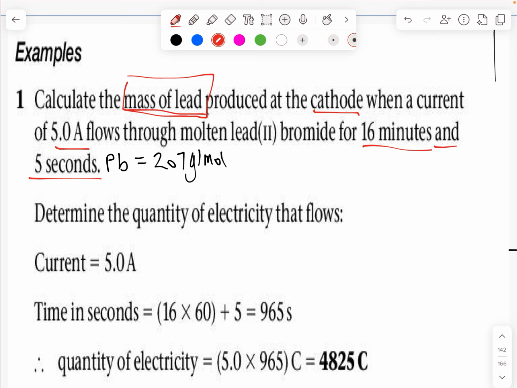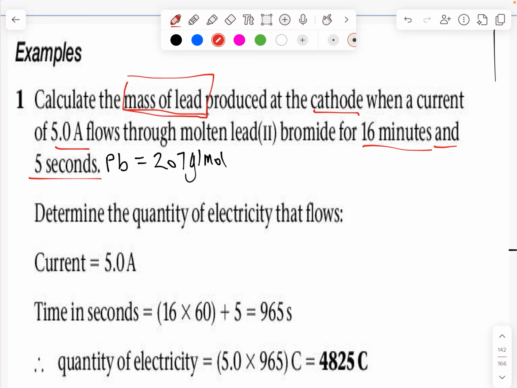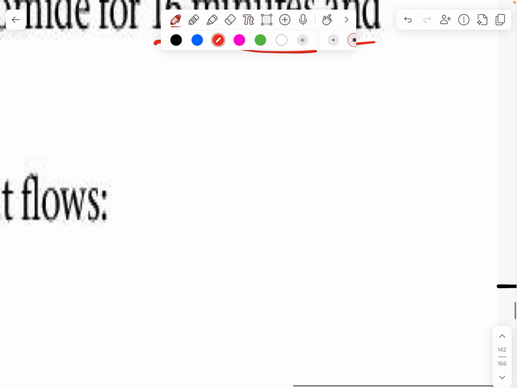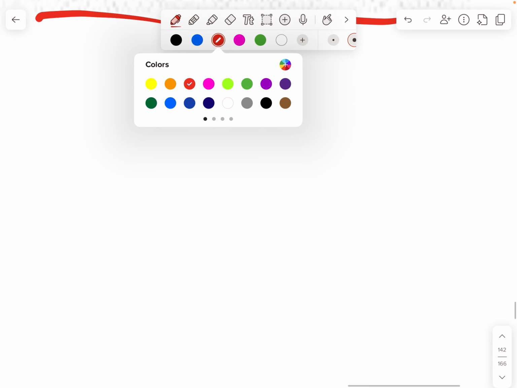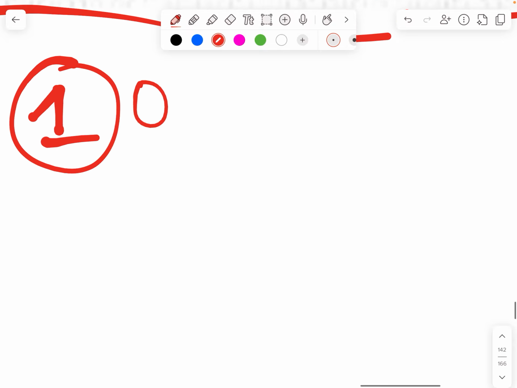And we're given the current in amperes, which is 5.0 amps. And we're also given the time in minutes. So we need to calculate this. To calculate the mass, step 1, as I said in the previous video, you first calculate your Q. Q, which is the quantity of electricity, is equal to I times T.